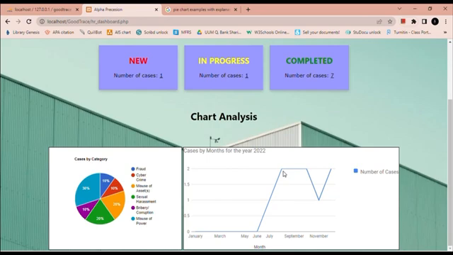Therefore we can see the line rising from June to October, as the cases are increasing and also remain stable for 3 months, and then drop in November and rise again in December. These charts are easily understandable for the management and also HR to evaluate the overall cases, and also support good decision making for the company's strategy.